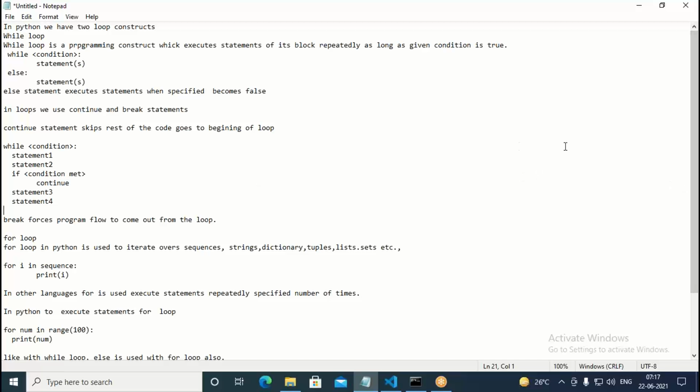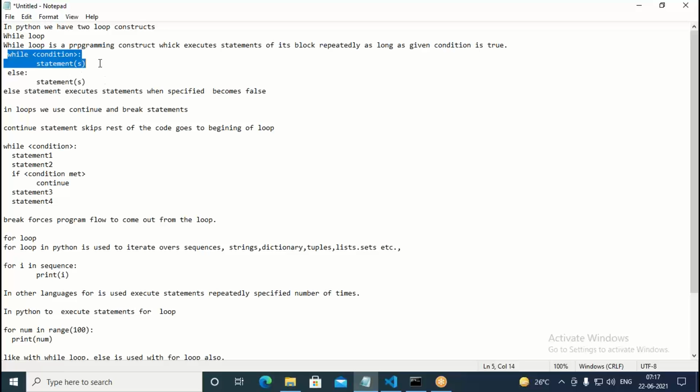So what is a while loop? This is a programming construct that can execute the statements of its block repeatedly as long as a given condition is true. We write it like this: while followed by a condition, then we write the statement or statements. This can even have an else part also.